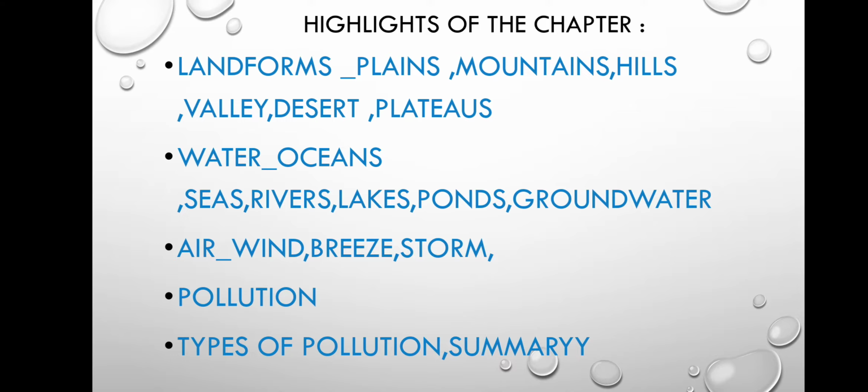And then last is air. Air is also of many types like wind, breeze and storm. And then we will discuss pollution, what pollution is exactly, and at last the types of pollution, and then the summary of the lesson.